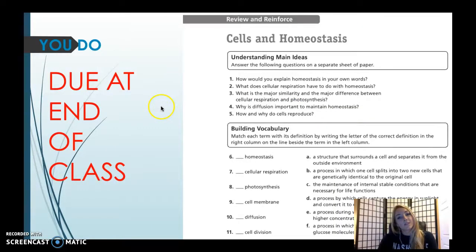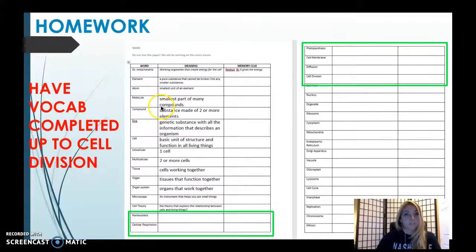Okay, at the end of class, you're going to take the mini paper, this review and reinforce paper. It's very important. Due at the end of class. I will be grading this as a quiz grade. Everyone can work together. You could rewrite the questions 1 through 5 on the back. You could rewrite the answers. It does not need to be in complete sentences, but I would prefer it. Write your name on top of that mini paper for review and reinforce and get started. You have until the end of class to finish.